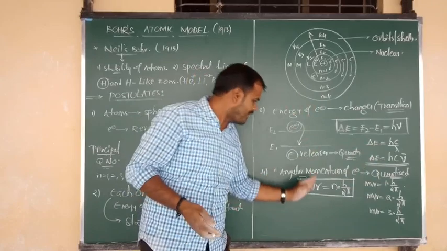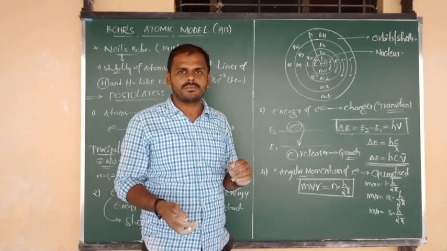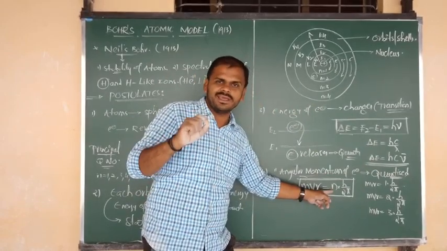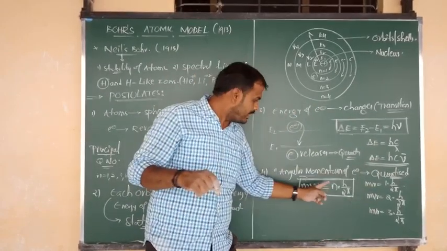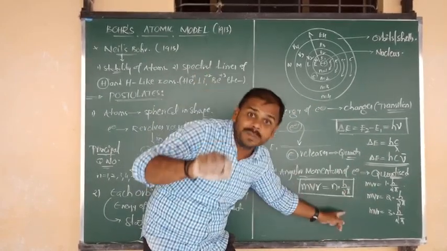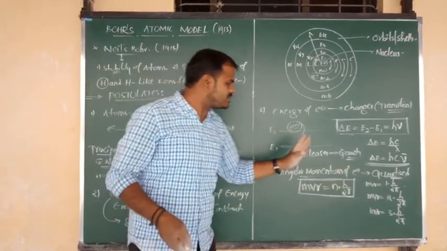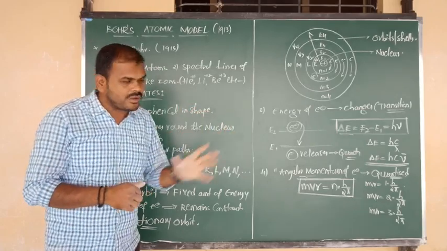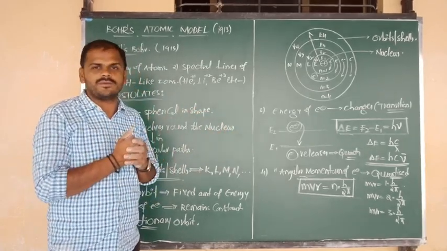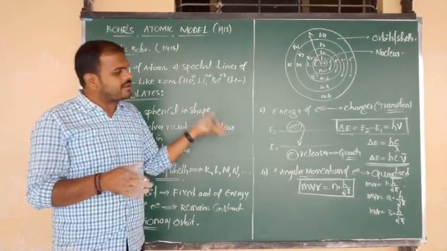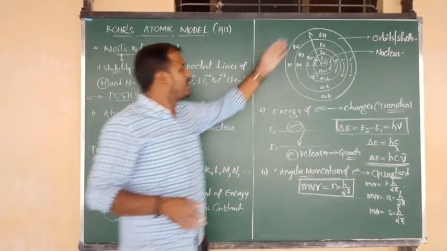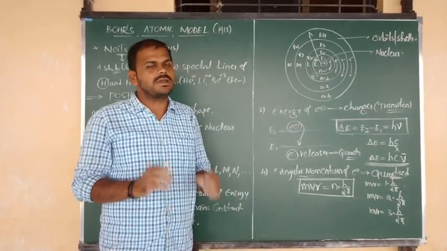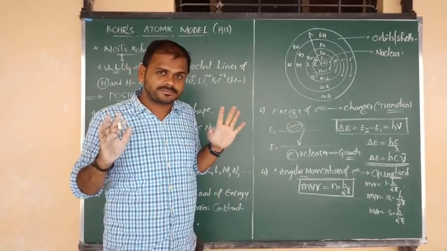So the angular momentum of an electron in any particular orbit should be quantized. That means its value must equal the n value, an integer 1, 2, 3 and so on, multiplied by h by 2 pi. This is known as the angular momentum of the electron being quantized. This is the concept, very important. Due to this quantized angular momentum, electrons cannot fall into the nucleus, and the atom never collapses.